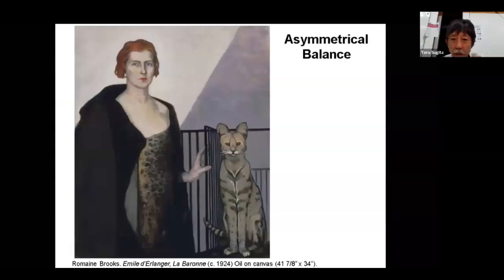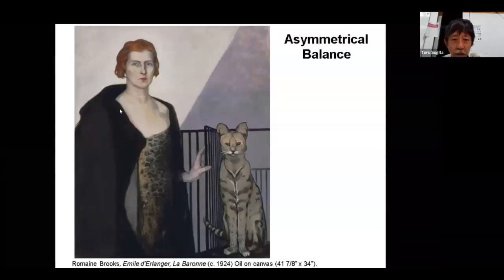Now, if left and right are not exactly the same content, that's called asymmetrical balance. Okay, adding an a in front of the word, I think it's a Greek thing, makes it negative. Asymmetrical balance means not symmetrical. Okay, but yet it is balanced out. It doesn't feel like both figures are about to fall down.